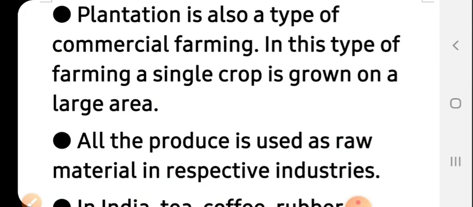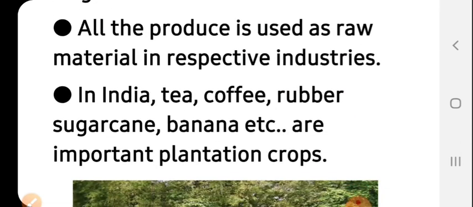Plantation is also a type of commercial farming. In this type of farming, a single crop is grown on a large area, for example banana, tea, rubber. All the produce is used as raw material in respective industries, for example, sugarcane for sugar industry.